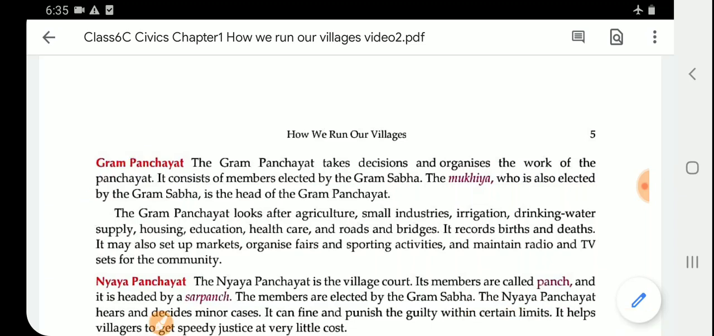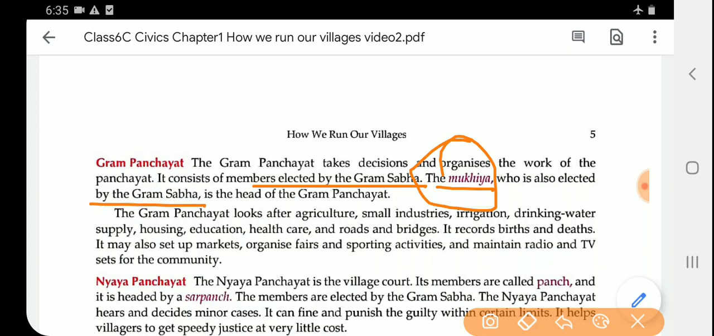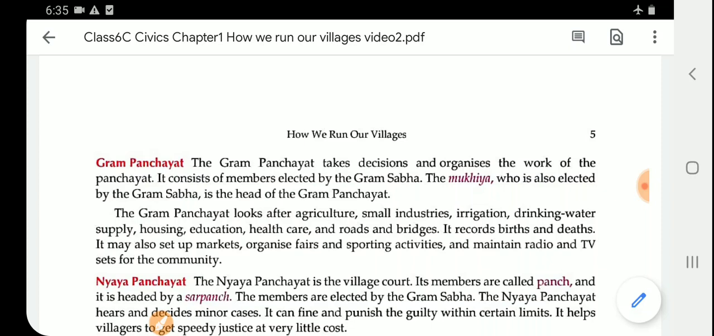Now we shall see the second point, Gram Panchayat. What is Gram Panchayat? The Gram Panchayat takes the decisions and organizes the work of the Panchayat. This is its main work. It consists of members elected by the Gram Sabha, and the Mukhya, who is also elected by the Gram Sabha and is the head of the Gram Panchayat. If I ask you who is the head of the Gram Panchayat, you can say that the Mukhya is the head.